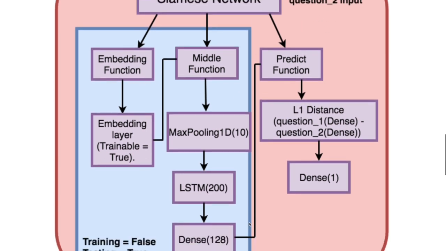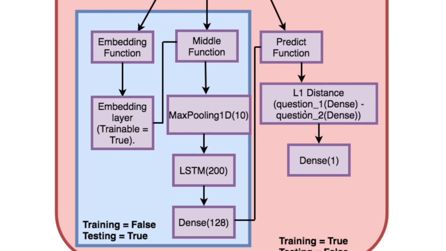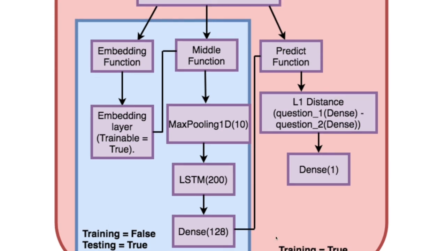So this will give me two outputs, one for each question. On those two output feature maps, I apply an L1 distance. This will give me some distance. Let's say two similar features will have a minimum L1 distance. Similarly, a dissimilar pair might have an L1 distance which is quite big compared to the similar ones. On that, I apply a dense layer which finally gives me one output value. On this dense layer, I use the sigmoid activation function, and then finally I have the label for that. This is what happens while I'm training, and testing is false, as you can see.